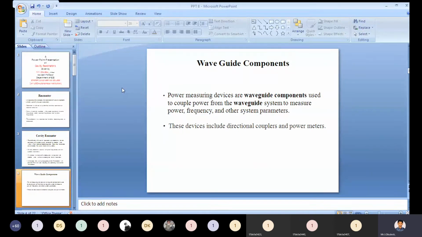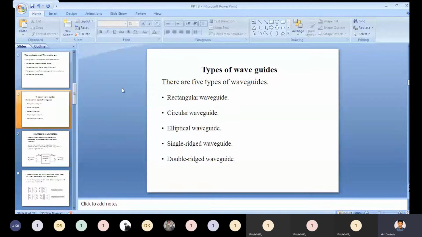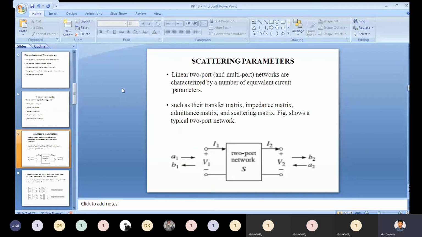This is actually today's topic: waveguide components and applications. What is meant by waveguide components? We have to discuss that, and after that the applications we have after using the waveguides, the basic applications. After that, the types of waveguides. There are 5 types. The rectangular waveguide is already discussed; the remaining we will discuss in the coming syllabus topics. Then, scattering parameters. How to define scattering parameters?